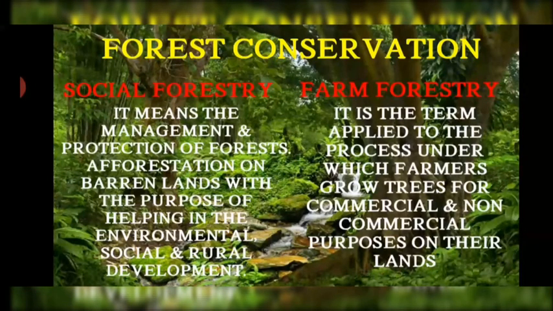In this, there are two thoughts that have been adopted, or we can also say two methods that have been adopted to conserve the forest. They are social forestry and farm forestry. Social forestry means management and protection of forest, and afforestation on barren lands with the purpose of helping in environmental, social, and rural development. On the other hand, farm forestry means the term applied to the process under which farmers grow trees for commercial and non-commercial purposes on their lands.